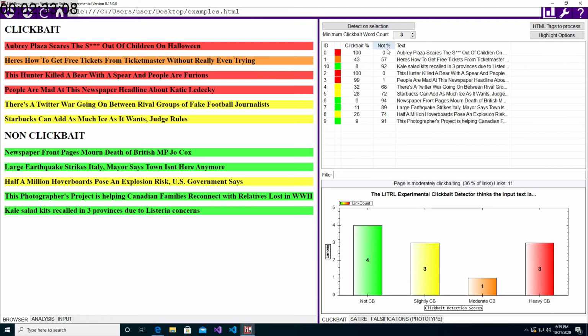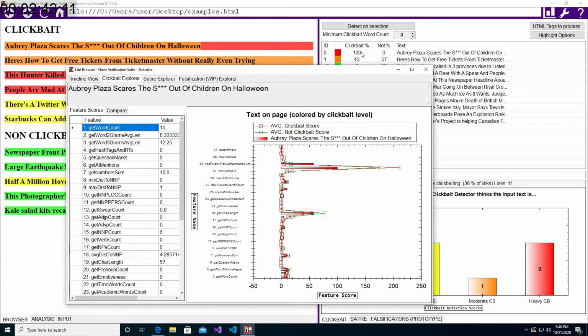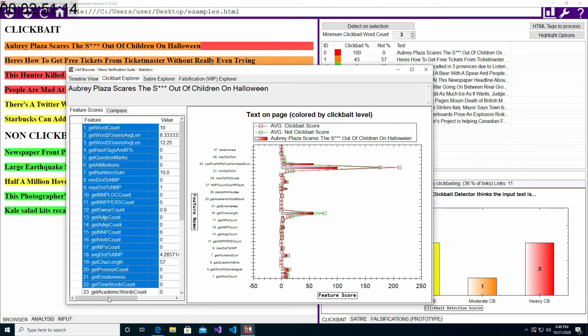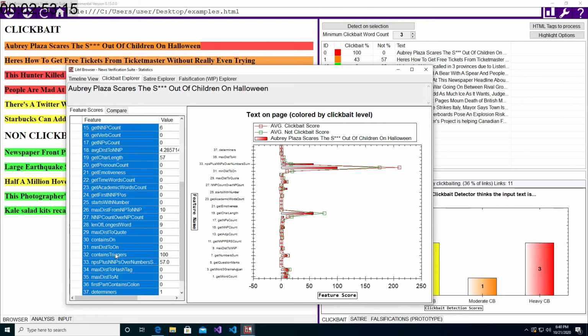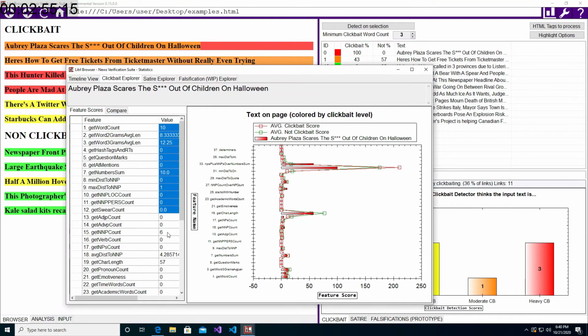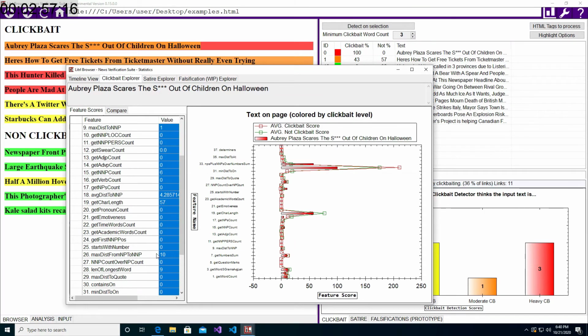What we can do is go over to the results view here and double click on the text that we're interested in. It comes up with the Clickbait Explorer, which shows you all of the features that we use in our machine learning classifier and also all of the values that they had for this particular text.